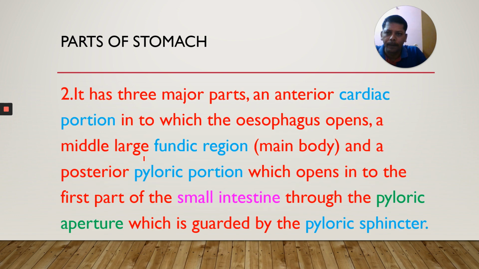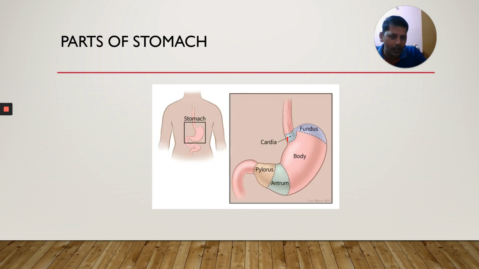Parts of stomach. It has three parts. As per the state textbook, as per NCERT, four parts. It has three parts: an anterior cardiac portion into which the esophagus opens. This is the cardiac stomach. Very important: which part of the stomach receives the esophagus? That is the cardiac stomach.